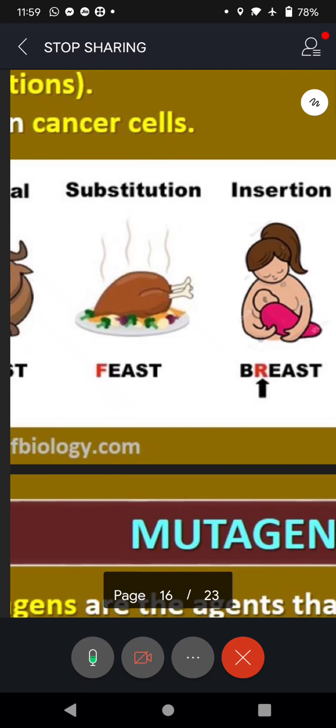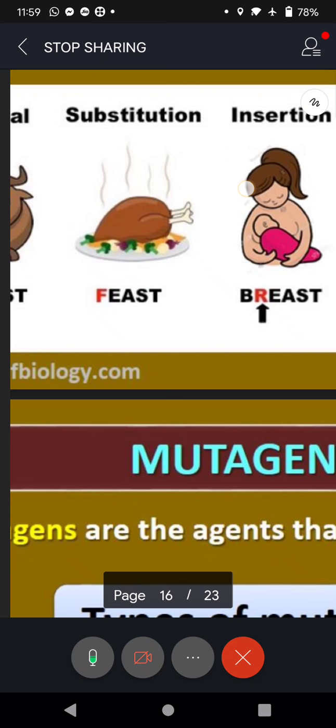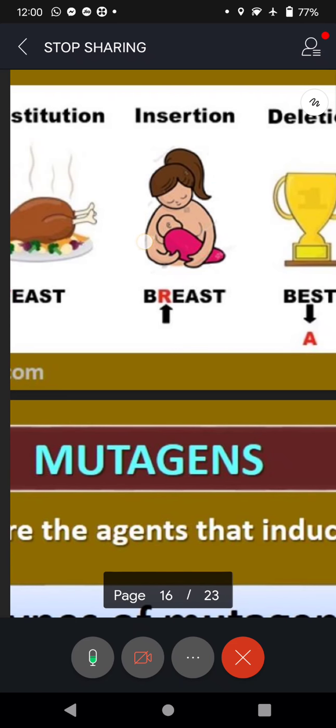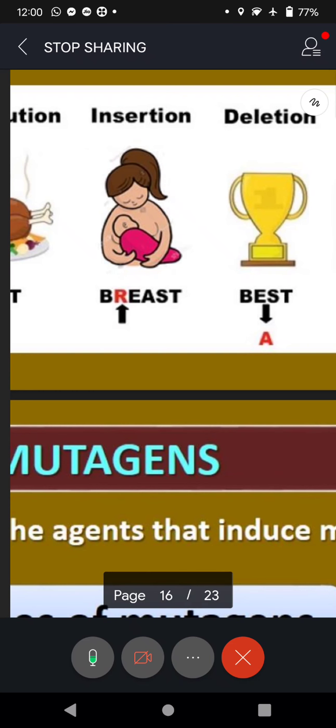Now insertion. In this beast R is added, because we are adding, insertion, it has become breast. And now deletion, what is that? We removed that R and A, it has become best, because deletion refers to bases being removed.